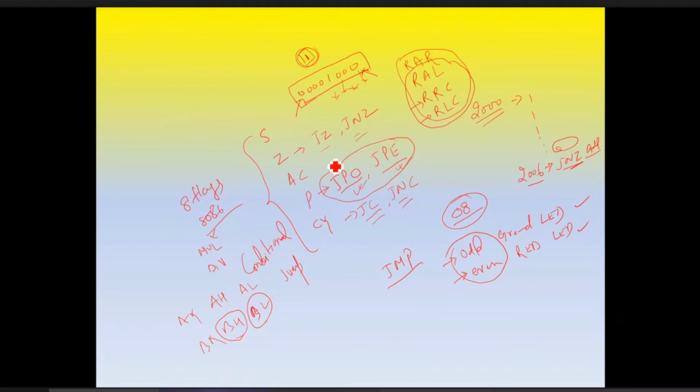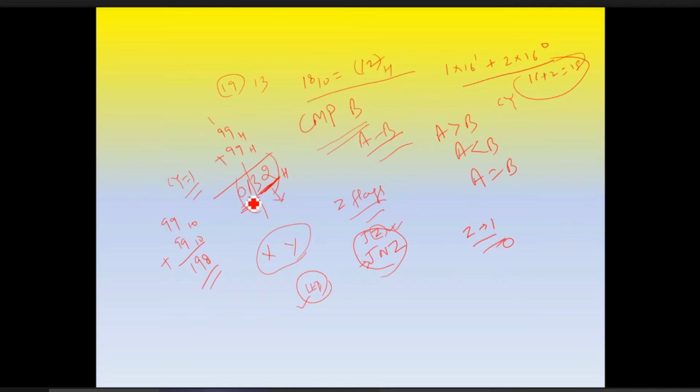Okay, then comes the sign flag. Sign means what? Either positive or negative. So jump if positive, jump if negative. And in this one, this is the auxiliary carry. Okay, auxiliary carry. So we have one final carry, which is what you may think of as the final carry.